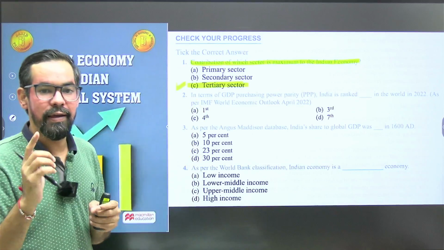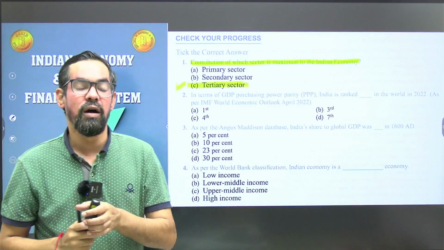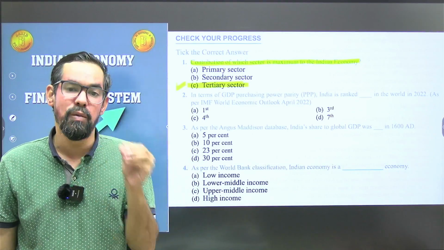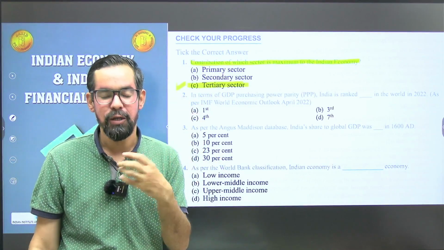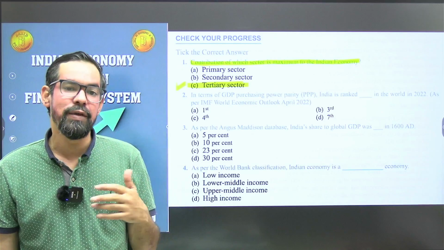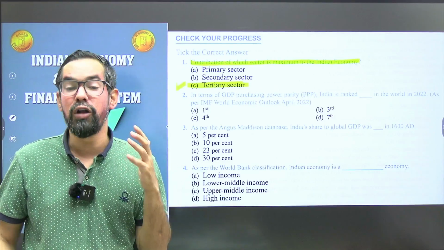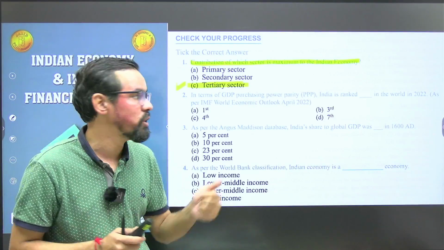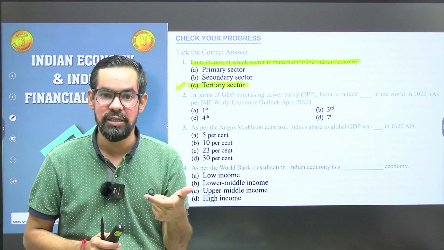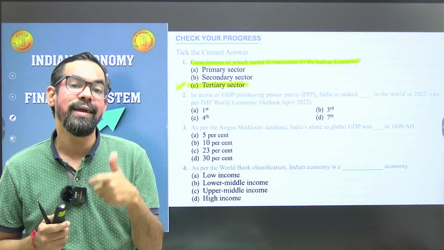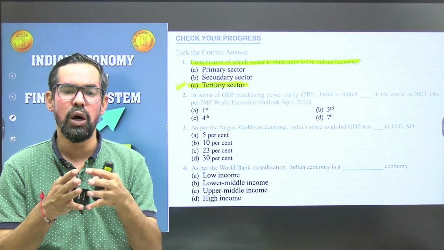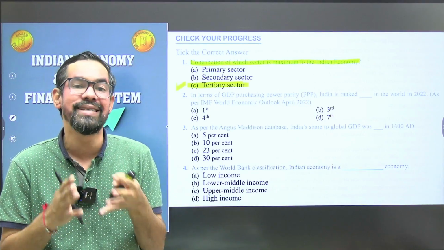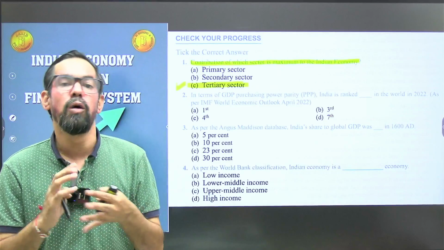Now if they ask which sector we have maximum dependency on, then your answer will change to the primary sector. On the primary sector we have maximum dependency. About 44% of India's population depends on the primary sector. Even in terms of employment, about 45% of people get employment from agriculture.